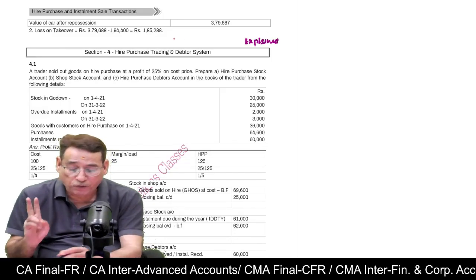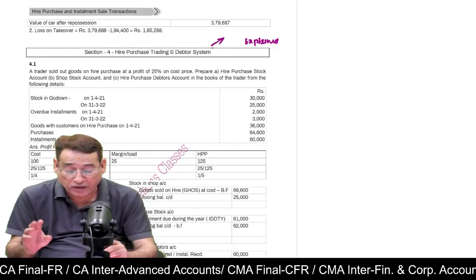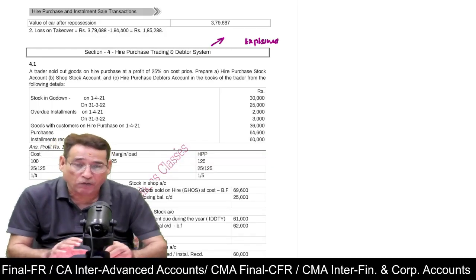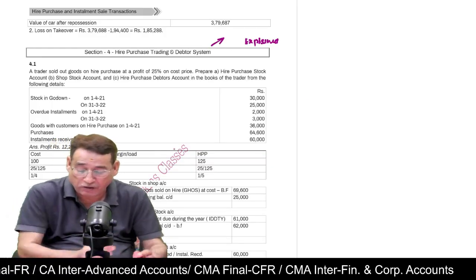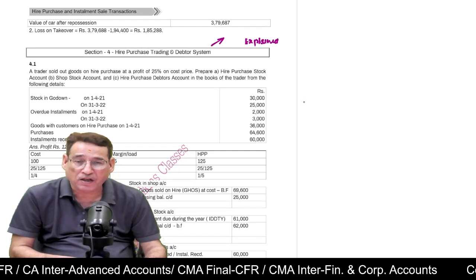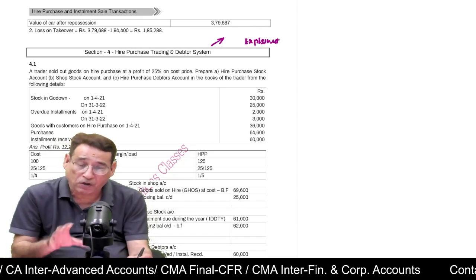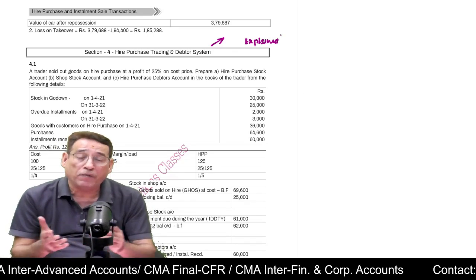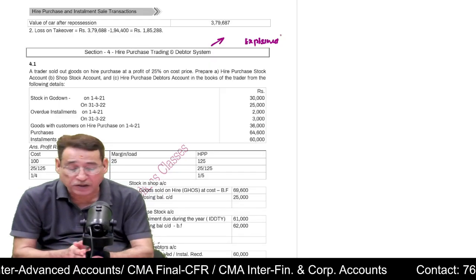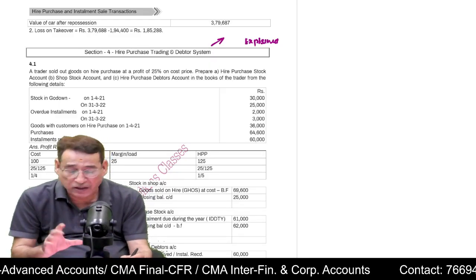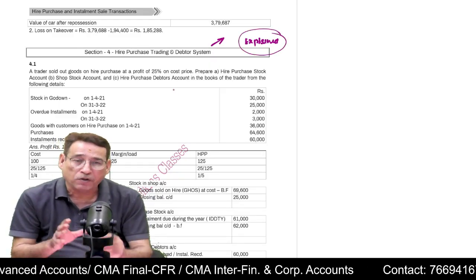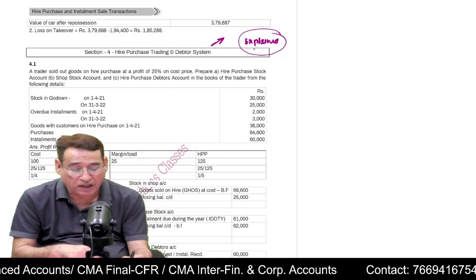Two topics, full repossession and this topic, you must do thoroughly. You won't be able to understand if I simply tell you at this particular moment. Is it clear to you? Because you need to understand the concept of this, and you won't be able to understand the concept unless you see the class. So the only thing is that from this particular portion, you must go through the regular class and watch it